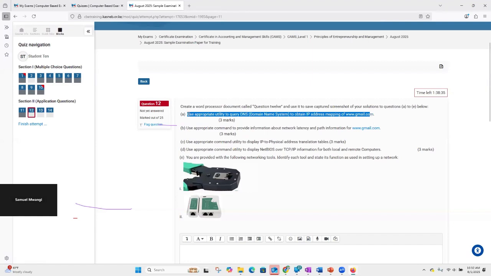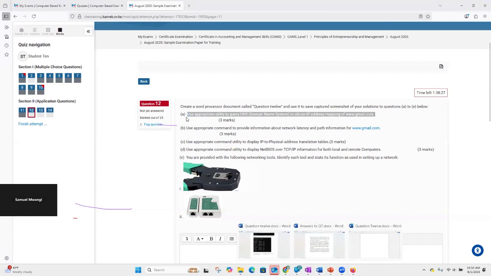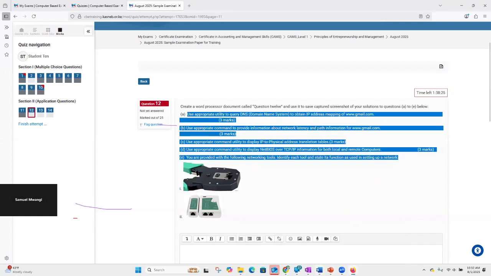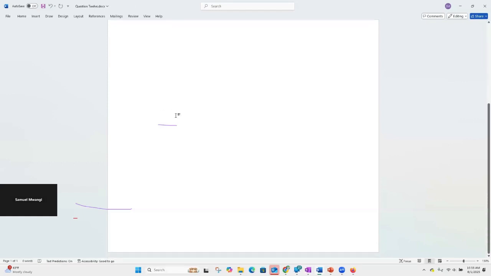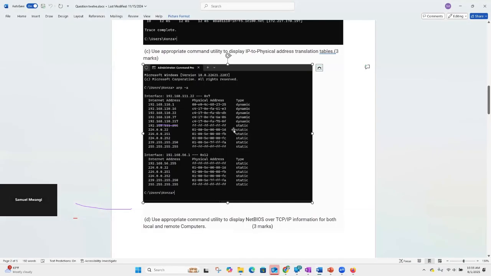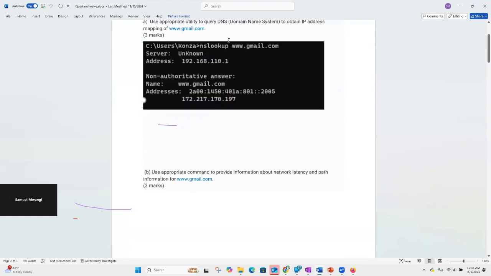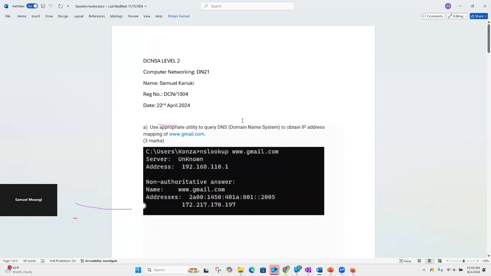On that Word document, you're supposed to perform a practical activity and probably take a screenshot. All the answers that you work out, even without going into the details of this particular question, should go into these Word documents. As you take a screenshot, ensure that you paste it in here. You go to the next page. If it requires you to take a screenshot, ensure that you upload it accordingly. And in the end, you probably end up with a document that looks like this.